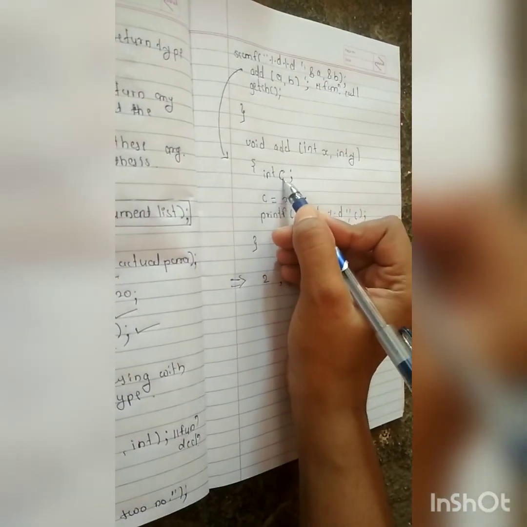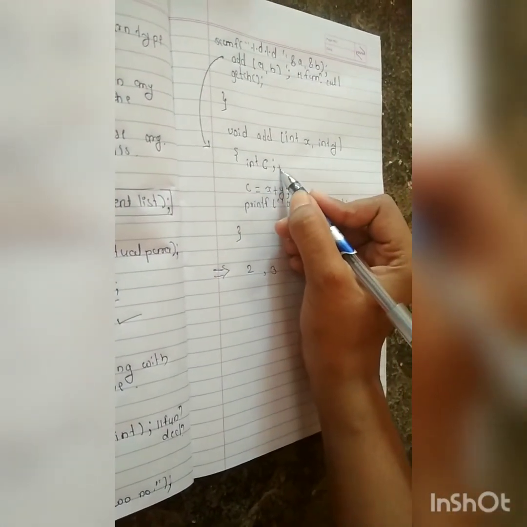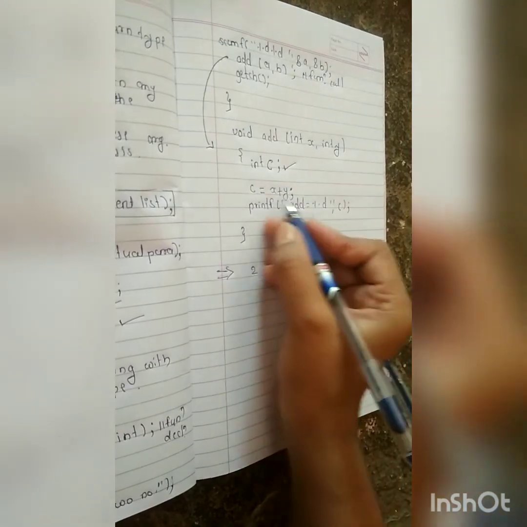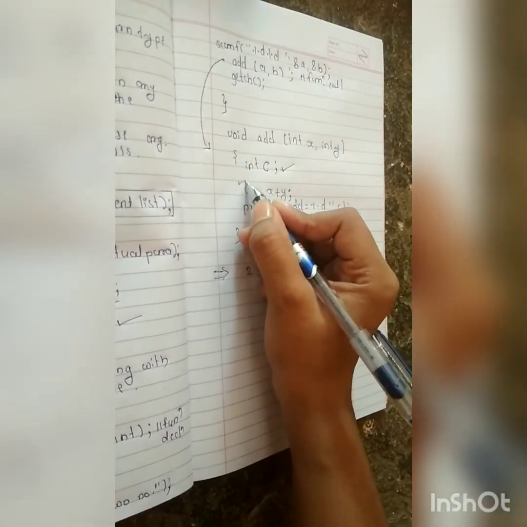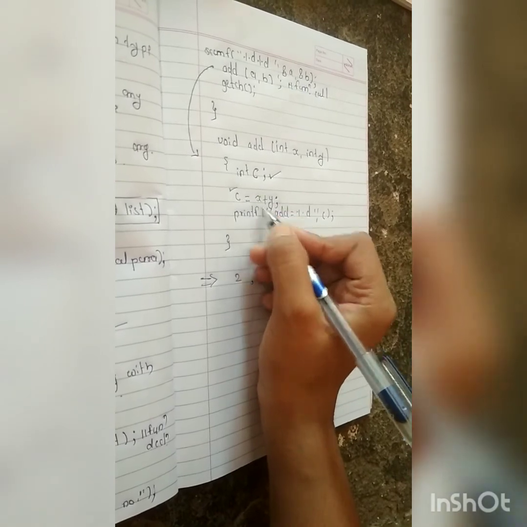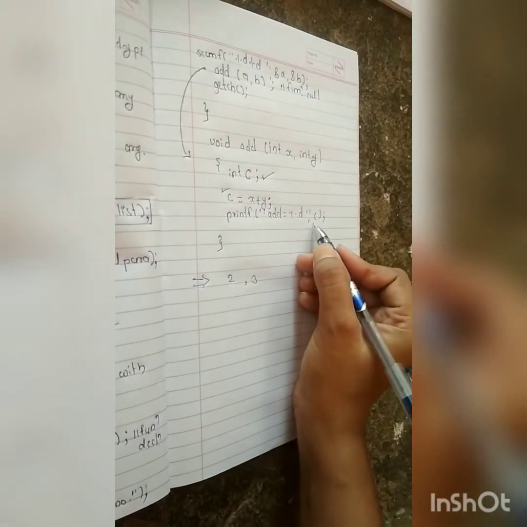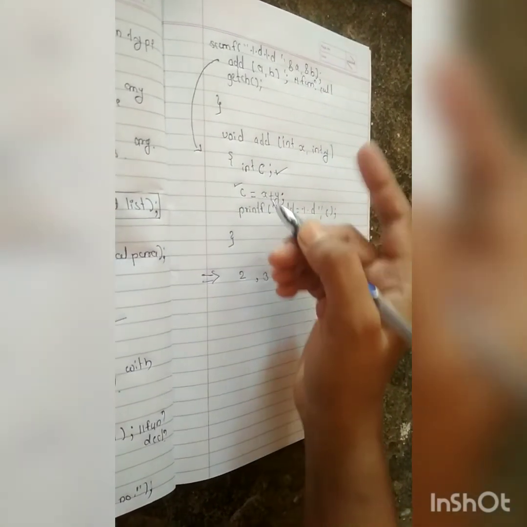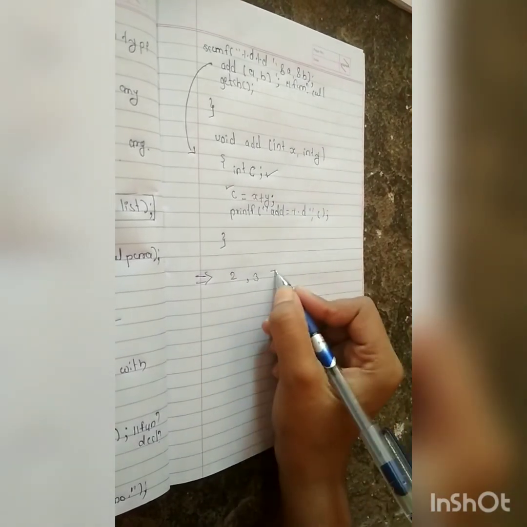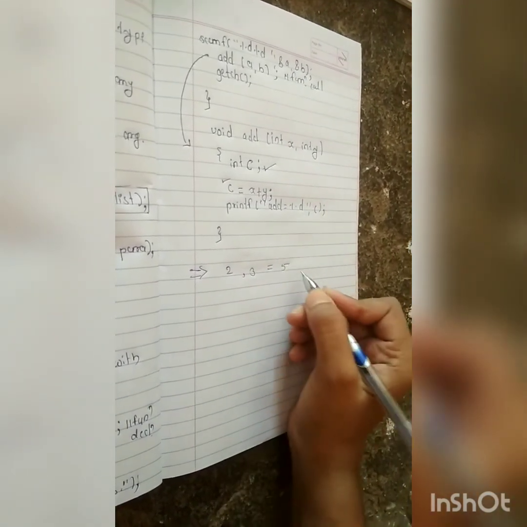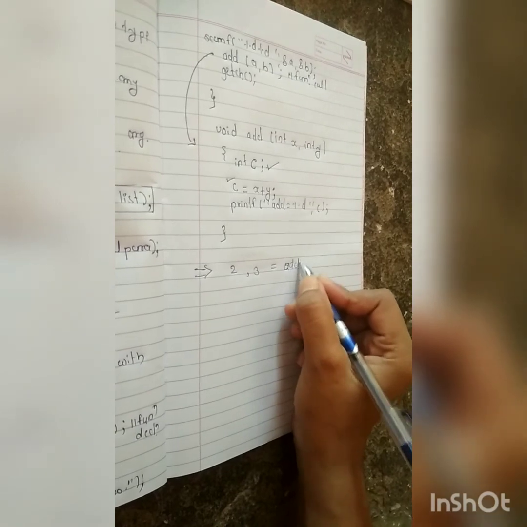In this definition we take one variable, c, and in c we store the result of this addition and print that c, and it prints the result, addition equal to 5.